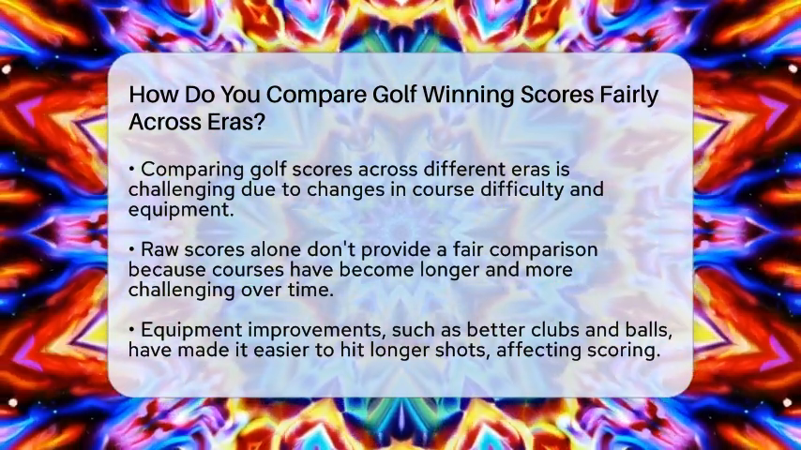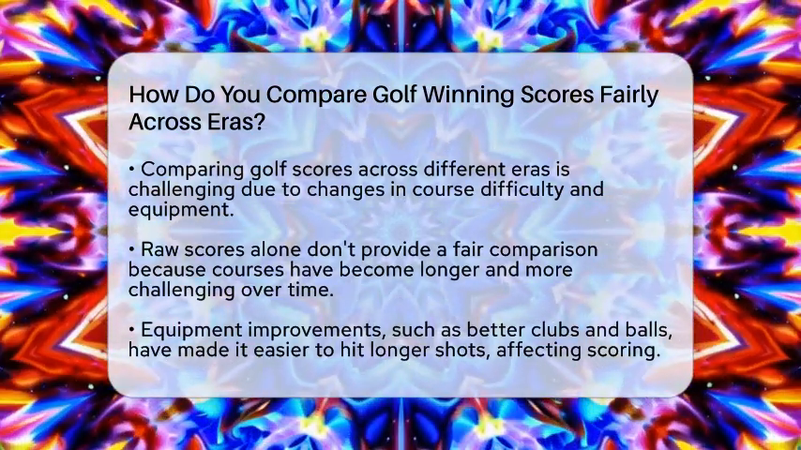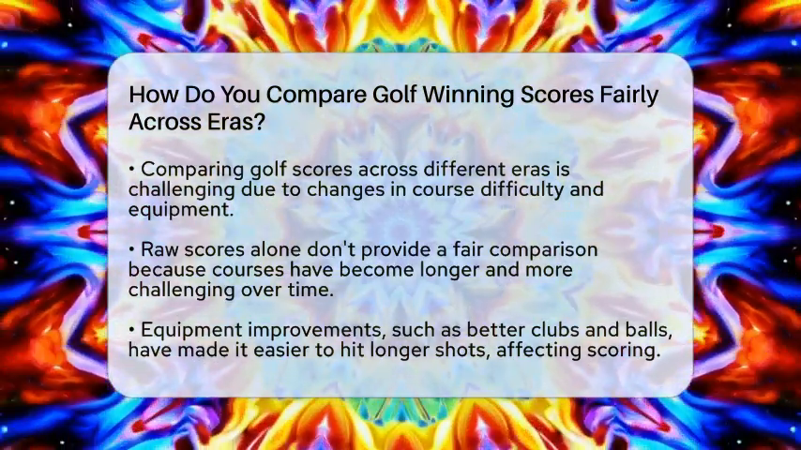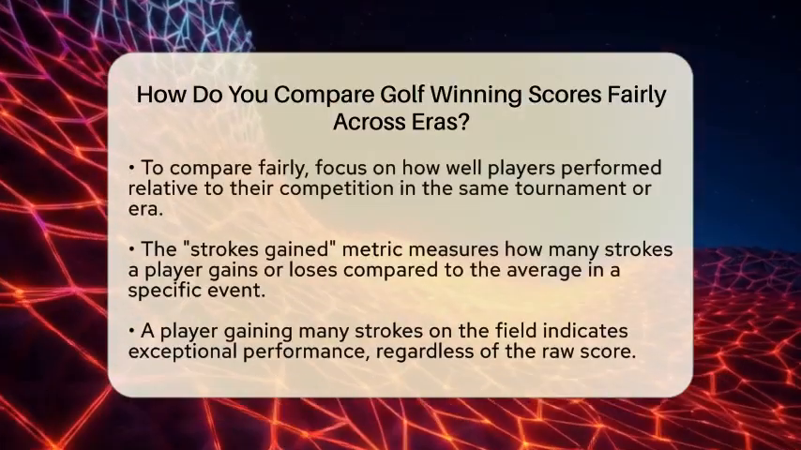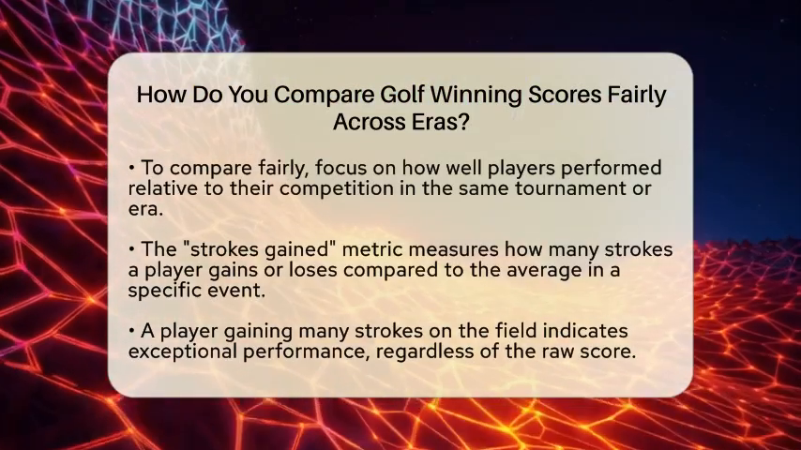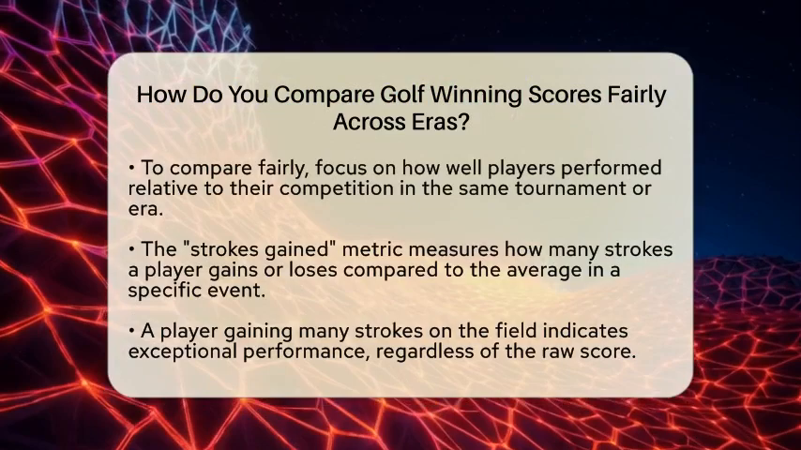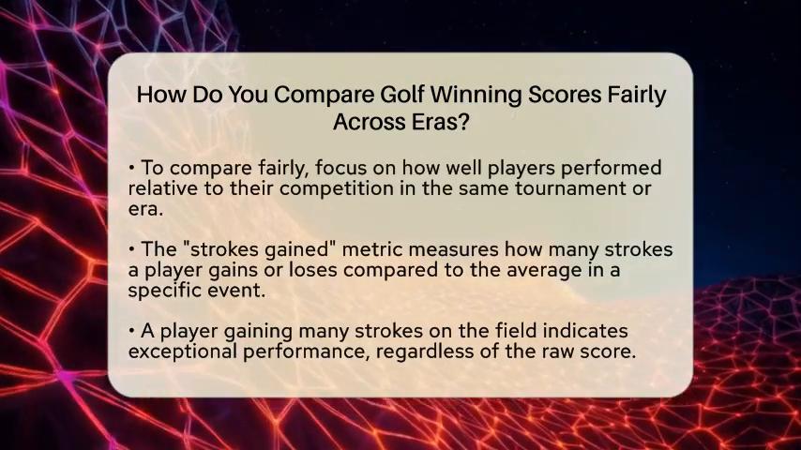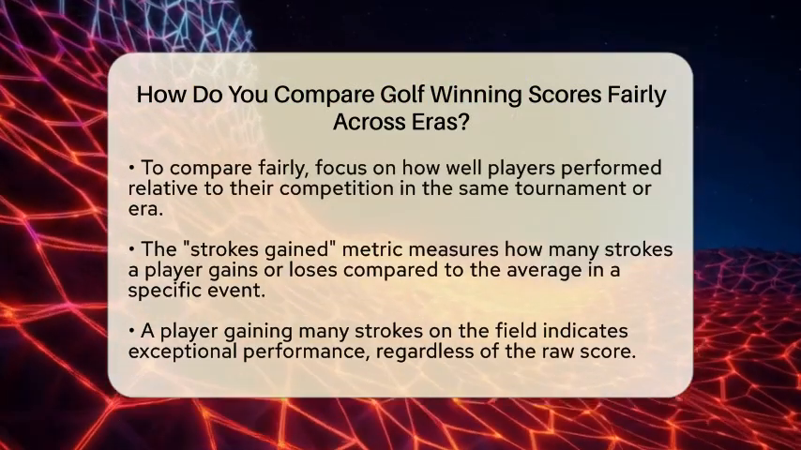This measures how many strokes a player gains or loses compared to the average player in that event. If a player gains many strokes on the field, they played exceptionally well, regardless of the raw score. This method helps us see who truly dominated, no matter the time period.